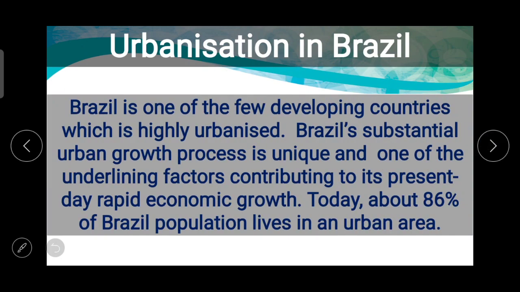So Brazil is one of the few developing countries which is highly urbanized. Brazil's substantial urban growth process is unique and one of the underlying factors contributing to its present day rapid economic growth. Today, about 86% of Brazil population lives in an urban area.